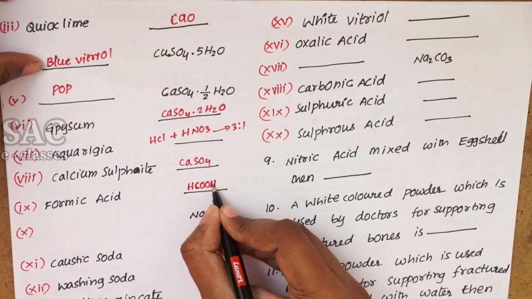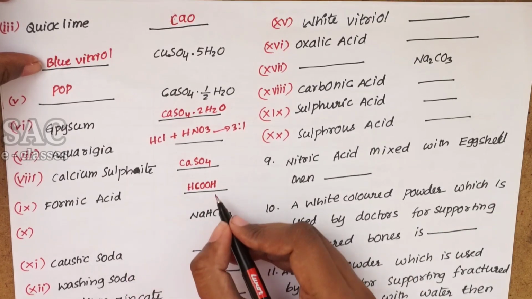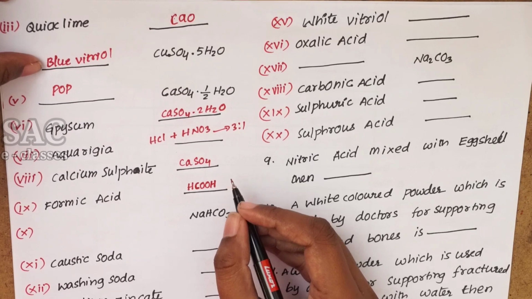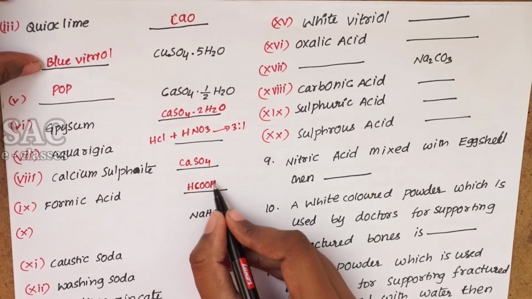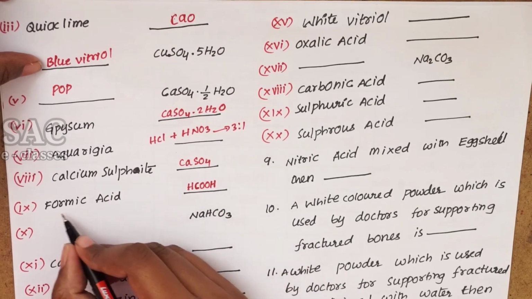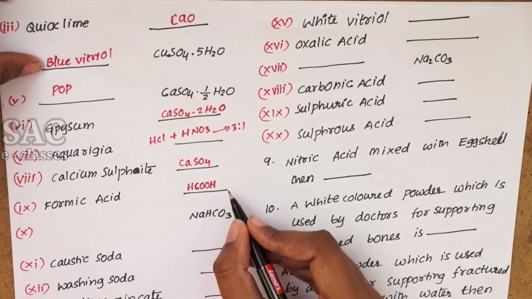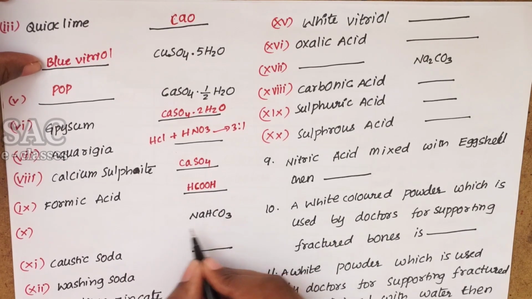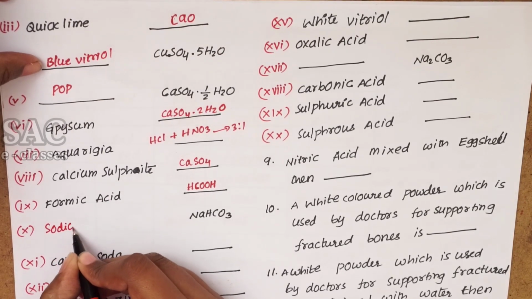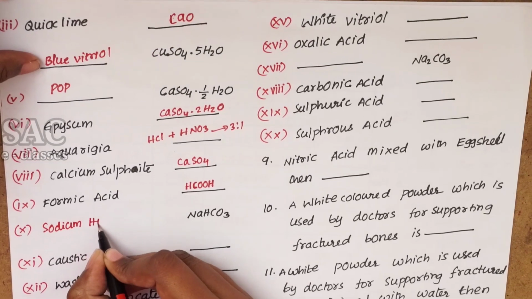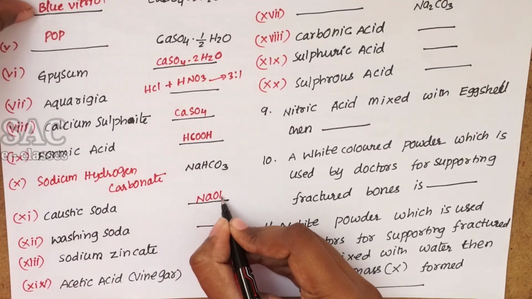HCOOH. Its action is suppressed when we take a spoonful of baking soda and rub it on the affected area; we get relief from the baking soda. So NaHCO3 is the baking soda. It is otherwise called sodium bicarbonate or sodium hydrogen carbonate. Caustic soda, its chemical formula is NaOH.